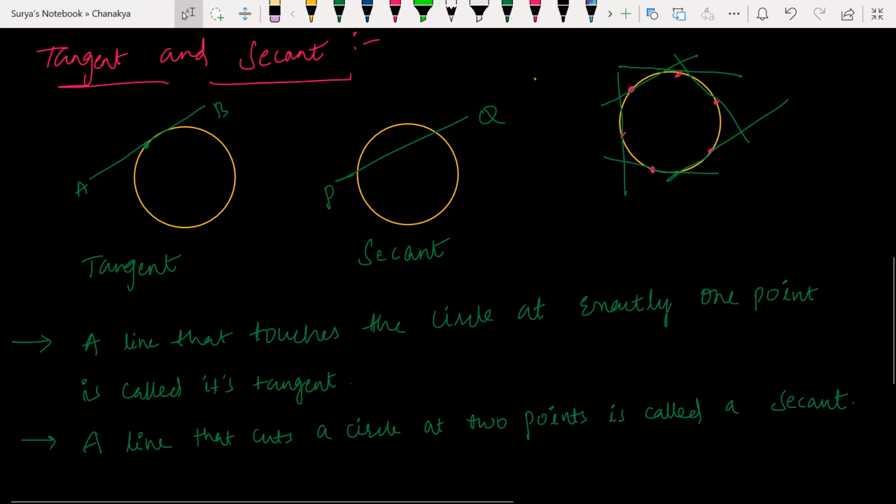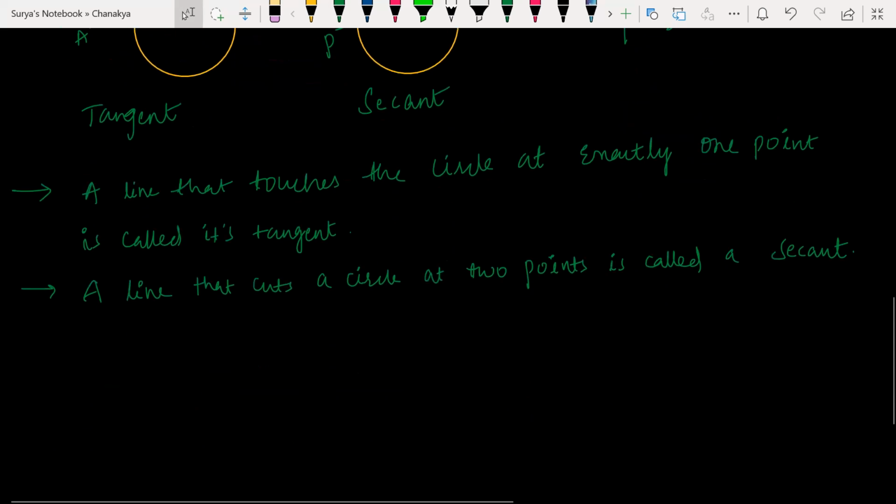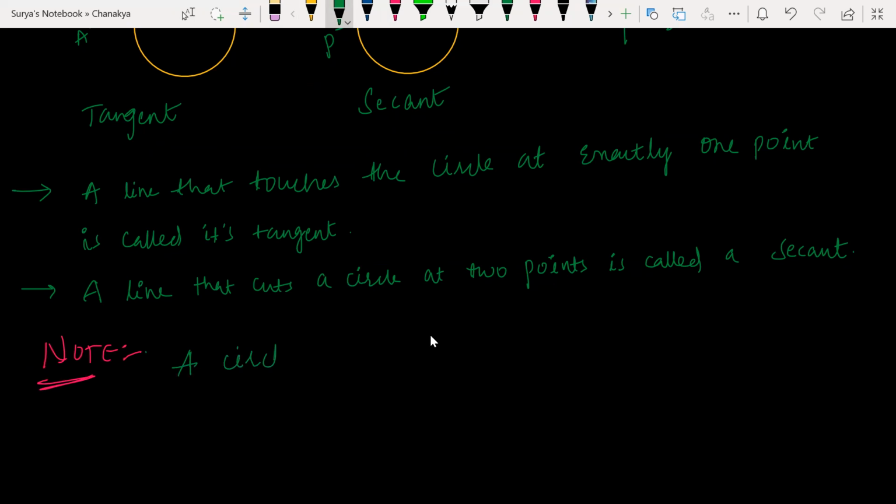Now, hope it is clear with everyone. Look at it here. Now you write a property here. Write a note. A circle can have infinite number of tangents. We can draw infinite number of tangents.